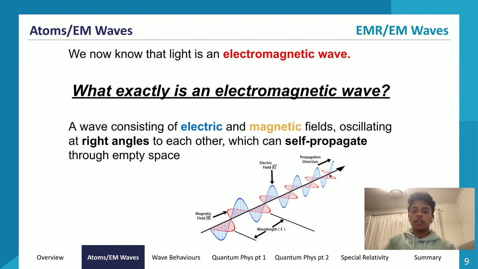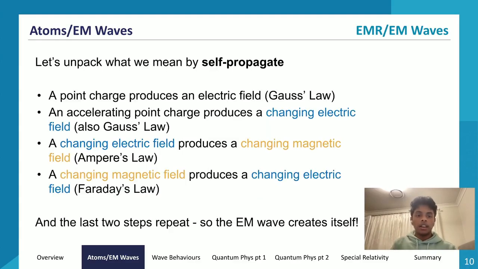This is also a good definition for electromagnetic waves. The important things to consider about this definition is you need to make sure that you state that it consists of both an electric and magnetic field. You need to ensure that you say that they oscillate perpendicular to each other or at right angles to each other. And you have to make sure that you mention that electromagnetic waves can self-propagate. We'll look at this process of self-propagating in a bit.